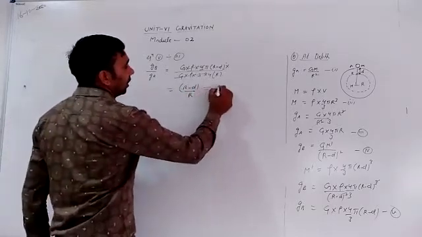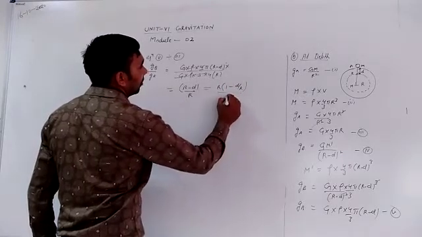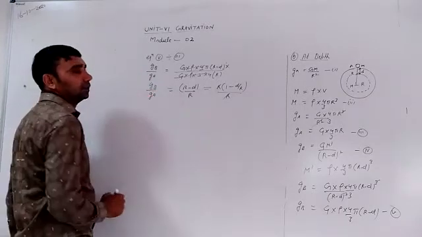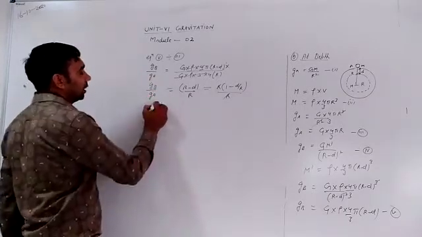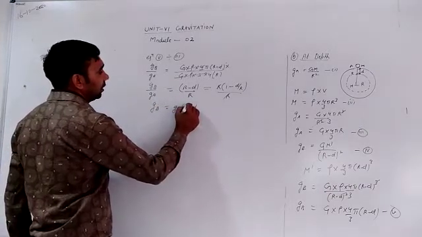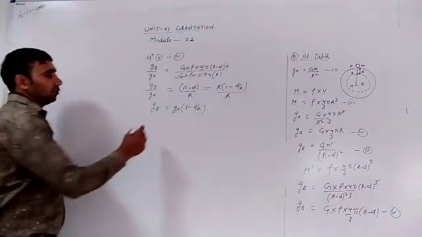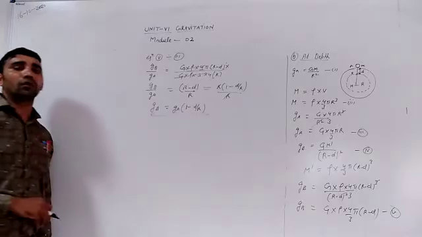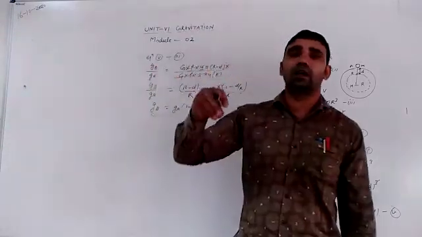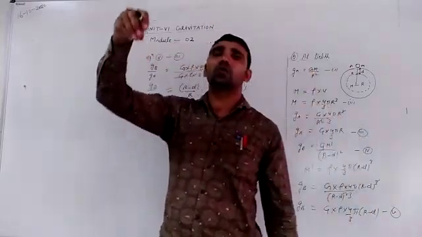Now taking r common, 1 minus d divided by r, that is g_b divided by g_a. Therefore, acceleration due to gravity at point B is equal to g_a times (1 minus d divided by r). From this result we conclude that acceleration due to gravity at a depth d below the surface of the Earth will also decrease.